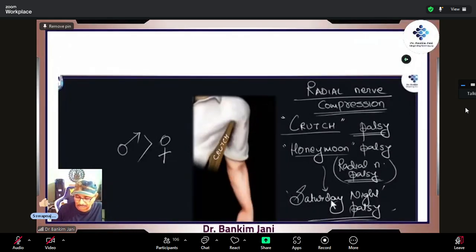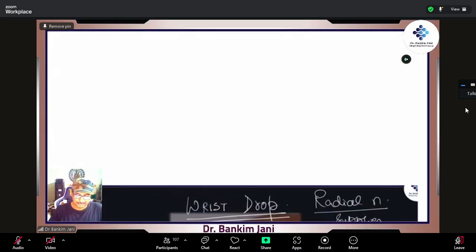But this is because of the constant compression. It is what is called radial nerve palsy. Interestingly, this is also like Saturday night palsy. It depends, but it occurs more in males as compared to females. Whatever way we remember, the point is it is the constant prolonged compression that is the key culprit behind this. Now, what would happen in this case?